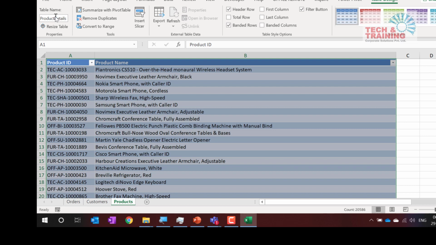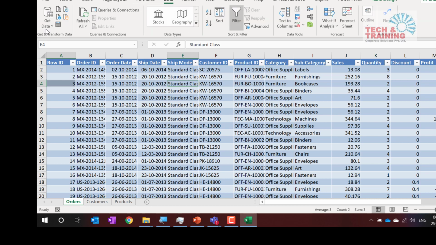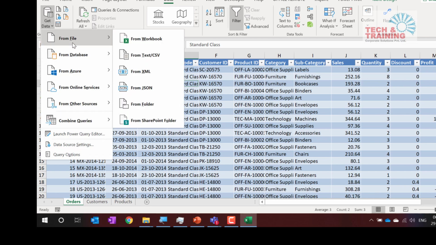Okay, so I've created three different tables, and now see how we bring this table data into Power Pivot. I'm assuming that all of you have attended the session yesterday, so I'm not explaining Power Query much, but I'm just simply going to tell you that yesterday we imported the data of one Excel file to another Excel file by using this utility, which is From Workbook. We can surely do that, and ideally you should be doing this particular method of importing one Excel file's data to another Excel file. Why? Because if you have new data, you can simply replace the older data.